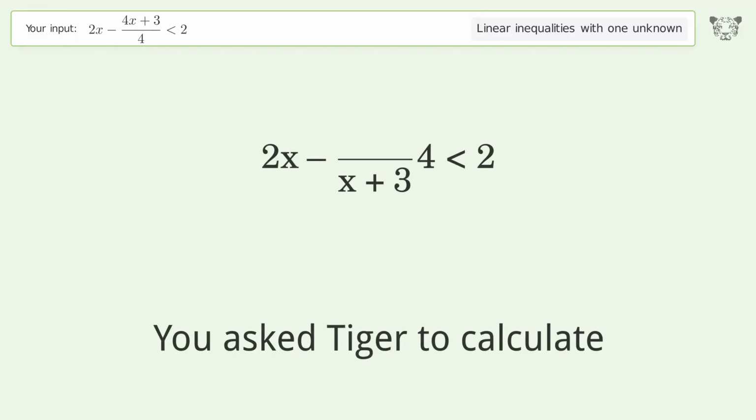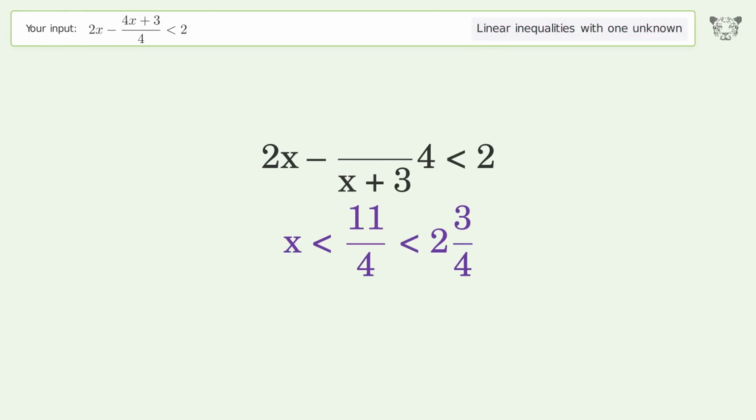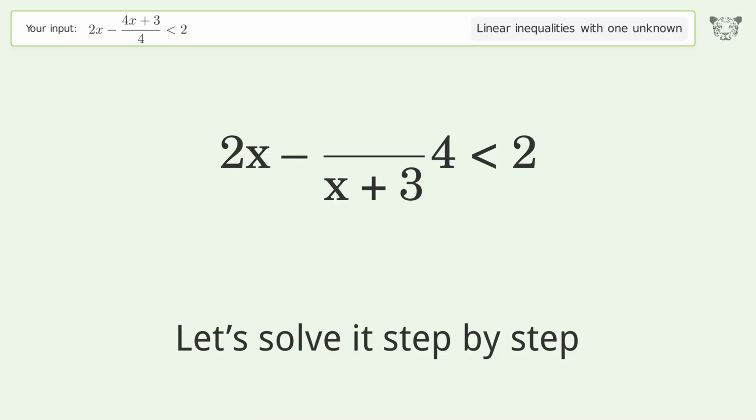You ask Tiger to calculate. This deals with linear inequalities with one unknown. The final result is x smaller than 11 over 4 smaller than 23 over 4. Let's solve it step by step.